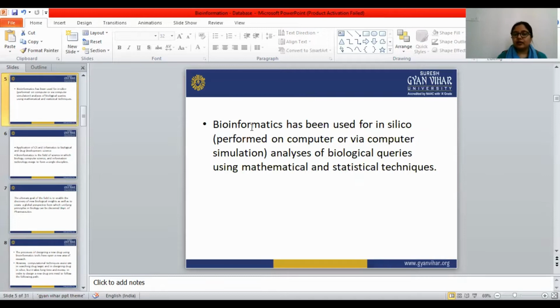Bioinformatics is used for in silico analysis of biological queries using mathematical and statistical techniques.